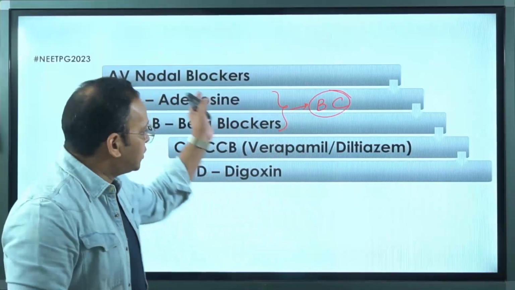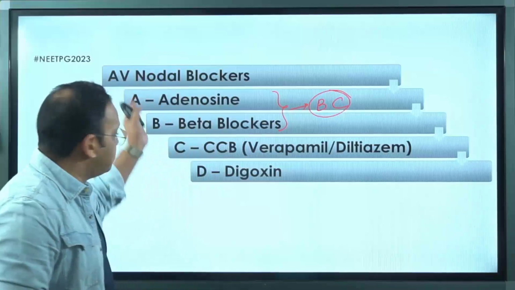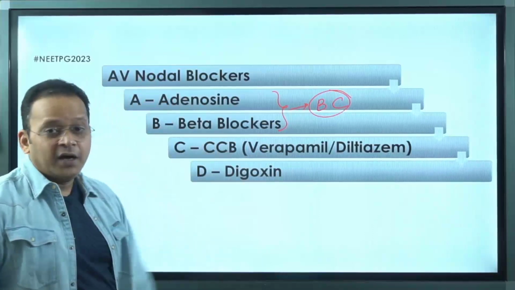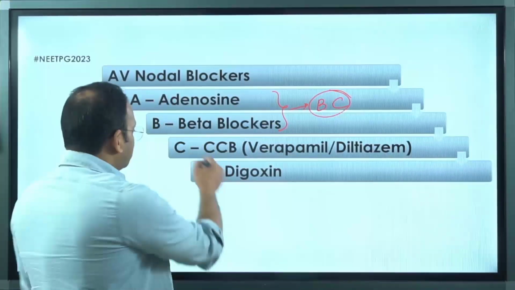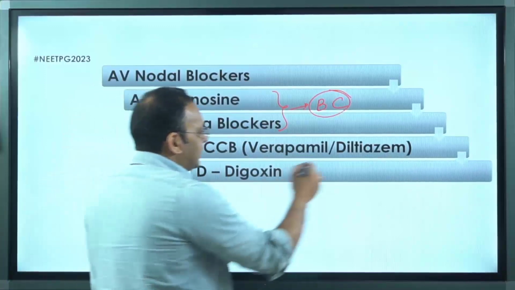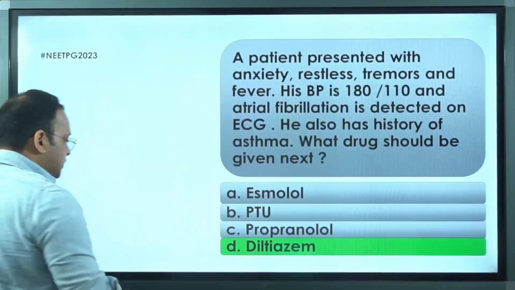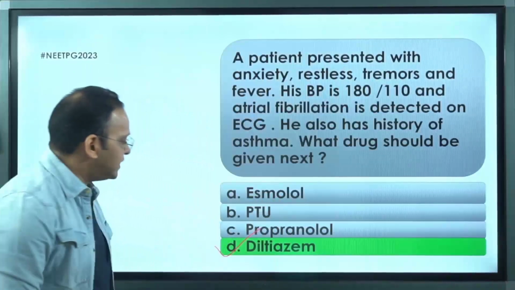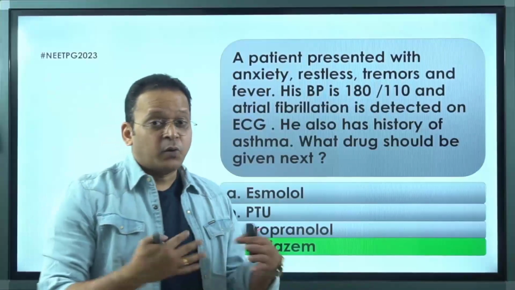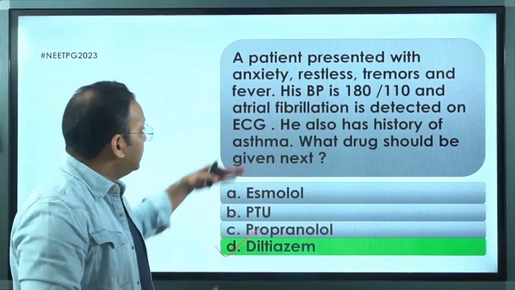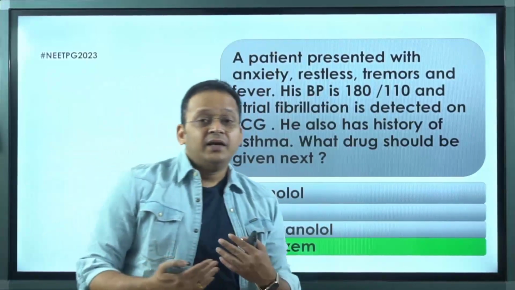Now, the sequence of preference of these drugs is A, B, C, D. So if A and B are out, what comes next to block the AV node? What comes next is C. And do we have C in the options? Yes, diltiazem. So what becomes my answer is option D, that is diltiazem. In this case, to block the AV node, I can use this drug, right? So you can see it's a multi-layered MCQ.